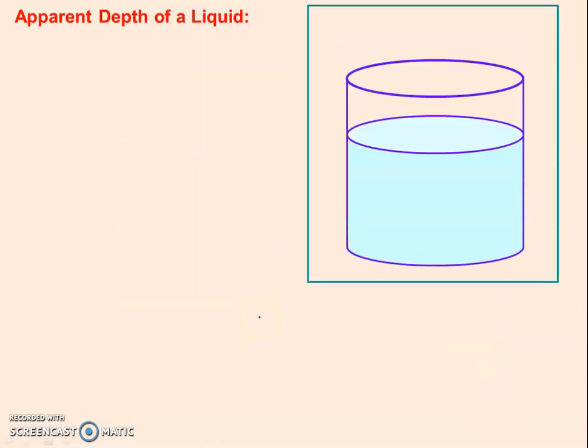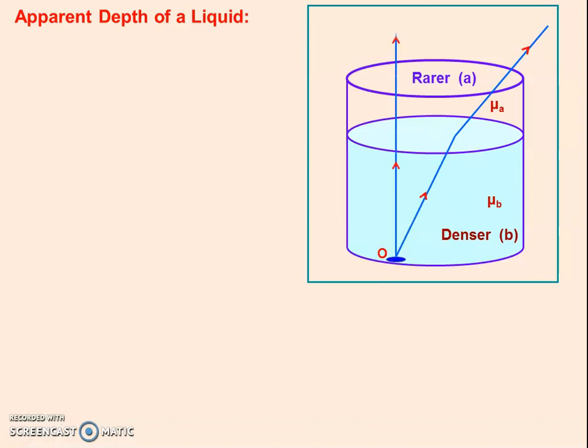Now the apparent depth of a liquid. There is a beaker partially filled with water. An object is placed at the bottom of the beaker. When the ray comes out from this object, it will be refracted, and another one which is incident normally will come out directly. It will not deviate since the angle of incidence is 0. Now the observer will observe that the object is placed at this height. This is the apparent position. This is the real position. Now this should be the real depth and this should be the apparent depth.